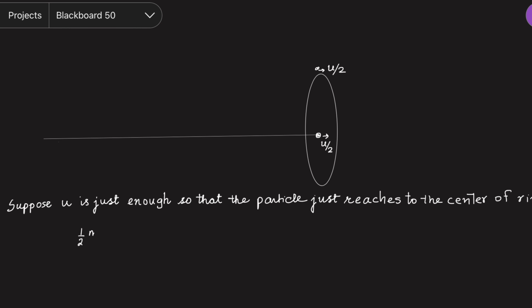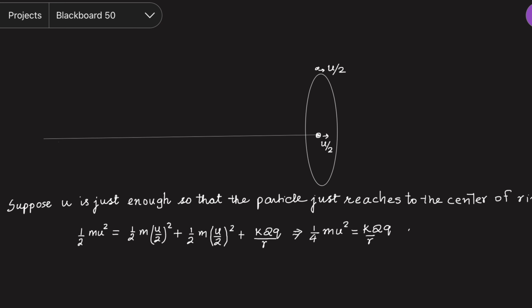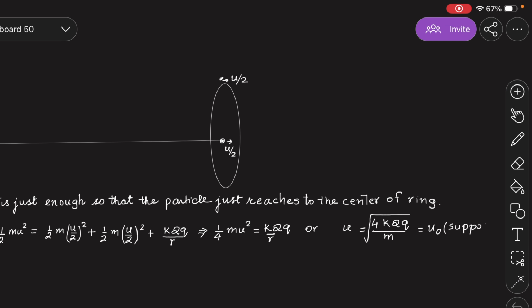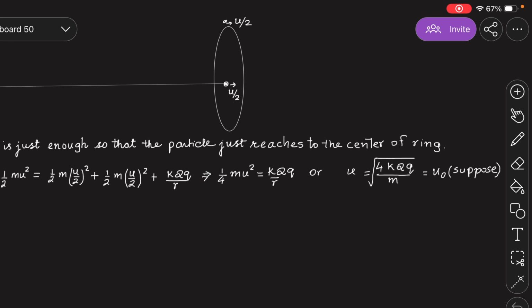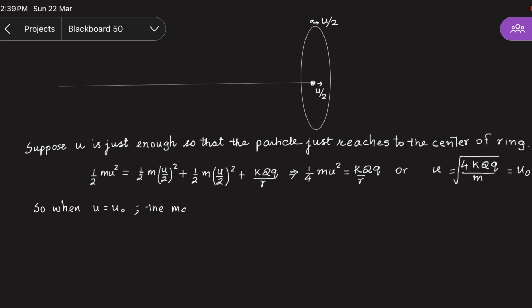So if you conserve energy, the initial kinetic energy, half m u square, will convert into the kinetic energy of both the ring and the particle, as well as there is a potential energy given by this expression. On solving this, we get the value of u, and suppose this value is u0. So if u is u0, the particle reaches just to the center and the whole system moves with a common speed u by 2. So when u is equal to u0, the maximum speed of the ring is u by 2.